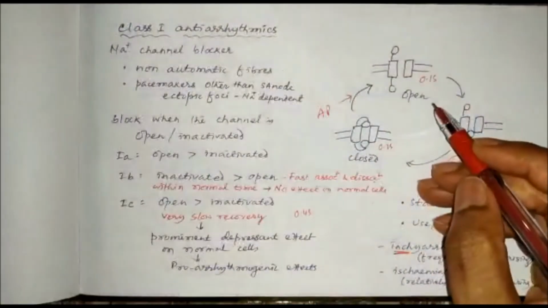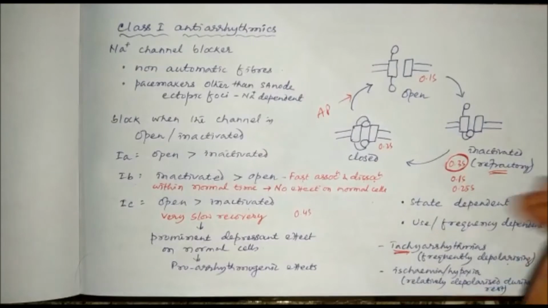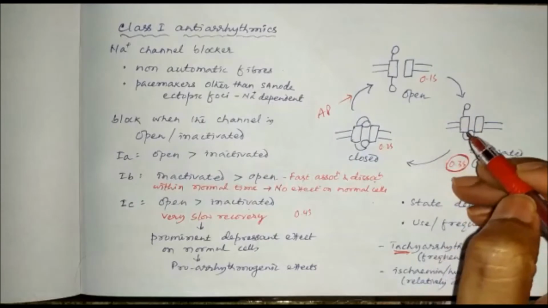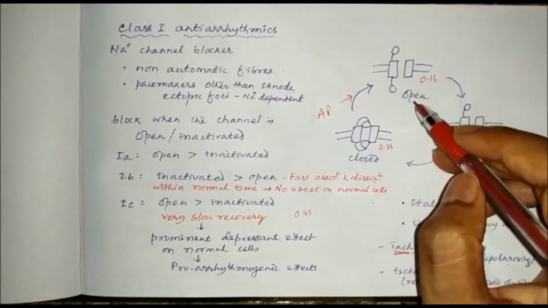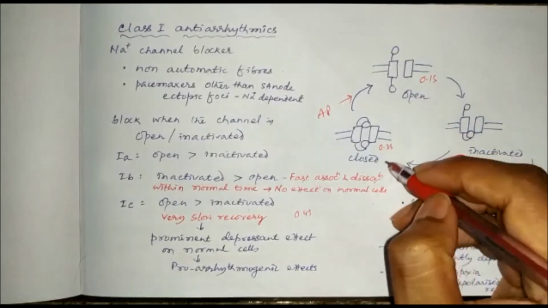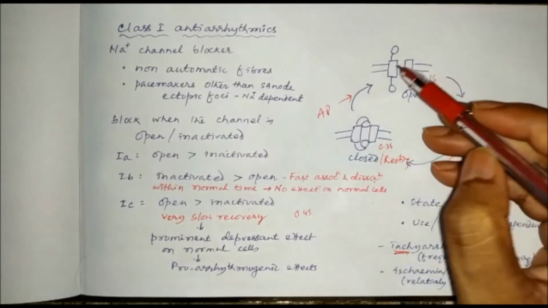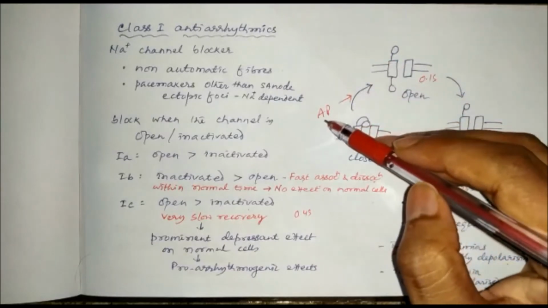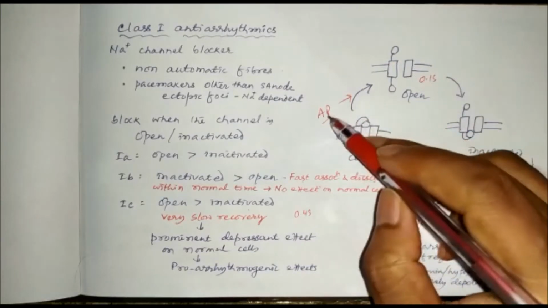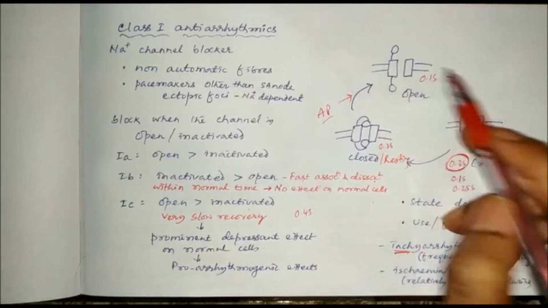Now let us discuss the mechanism of all these drugs one by one. Class 1 antiarrhythmics are called sodium channel blockers. For the sodium channel, you can see our class on sodium channel, and this channel exists in three states: open state, inactive state, closed state. The closed state is also called the resting state, and the inactive state is also called the refractory state. Once an impulse or action potential comes, it opens the sodium channel. Only when it is in the closed state can an action potential open the sodium channel. If it is in the refractory state, no action potential can open it.